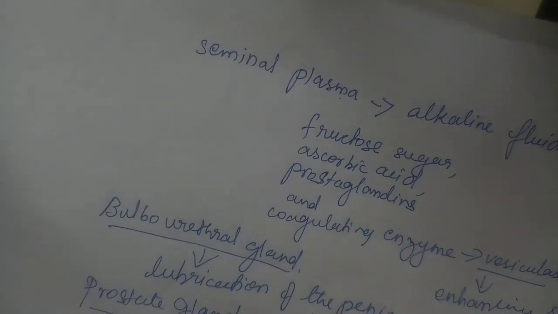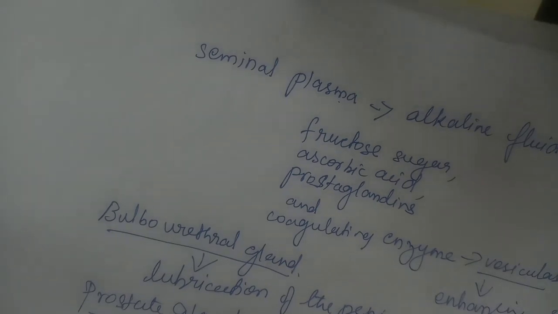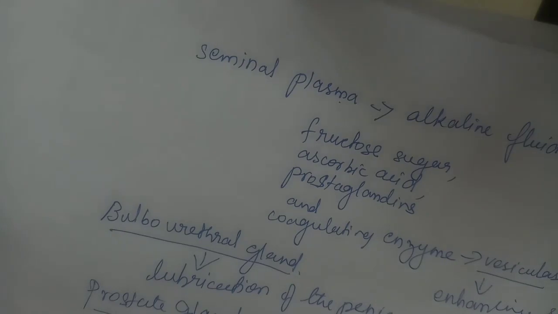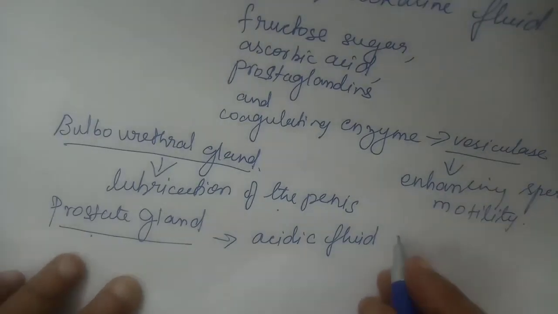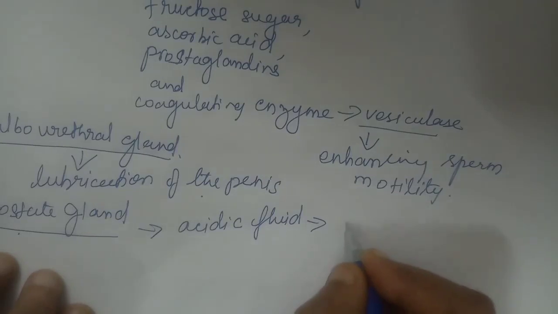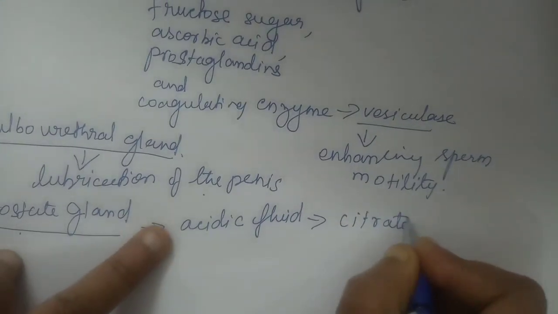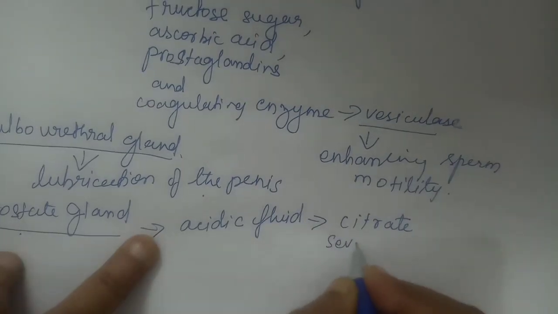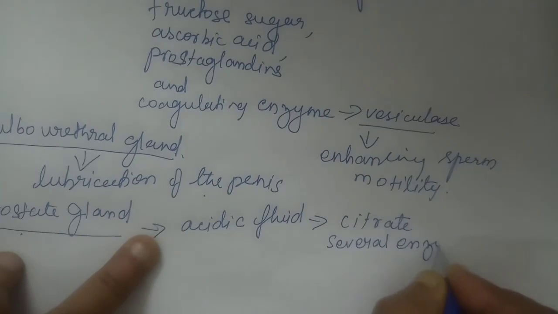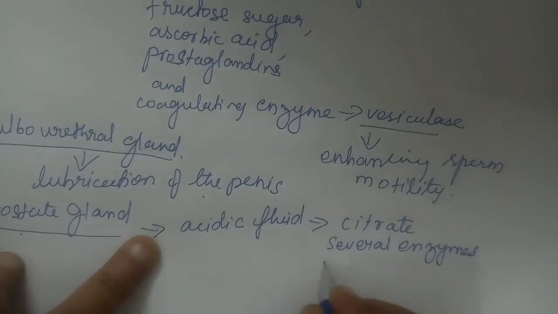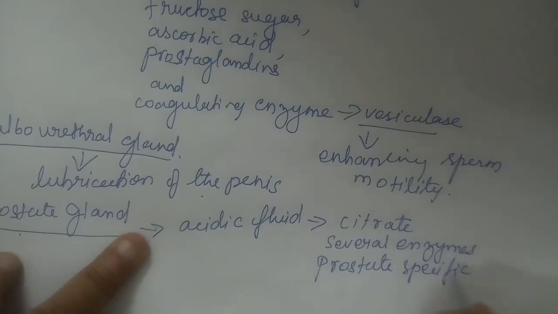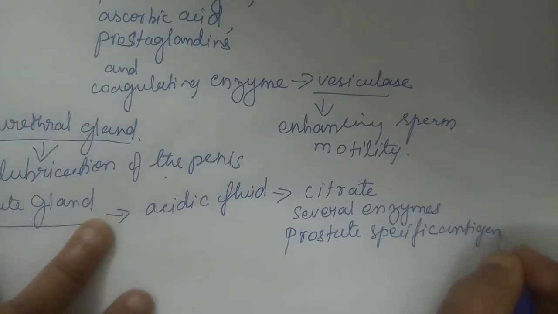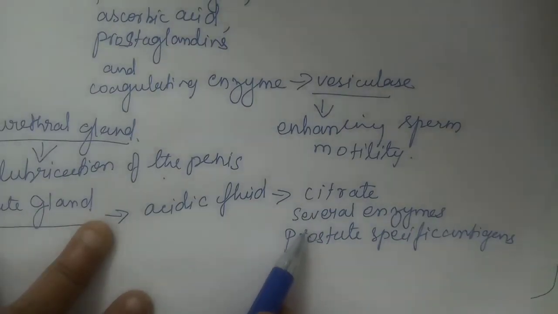This prostate gland encircles the urethra and is just below the urinary bladder, and secretes a slightly acidic fluid that contains citrate, several enzymes, and prostate specific antigens.